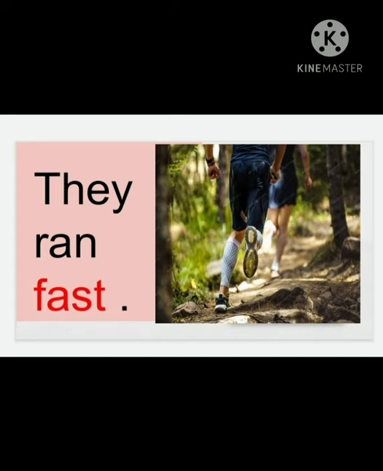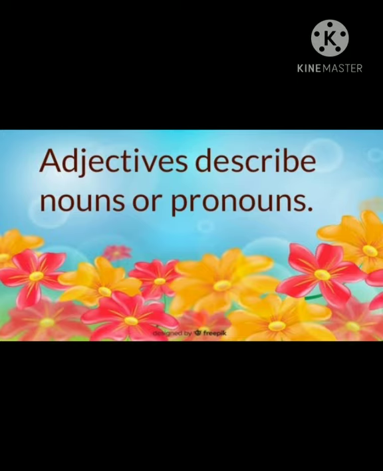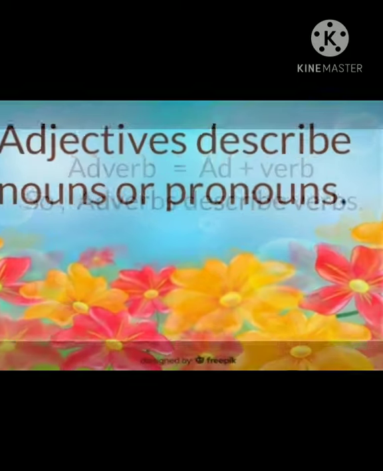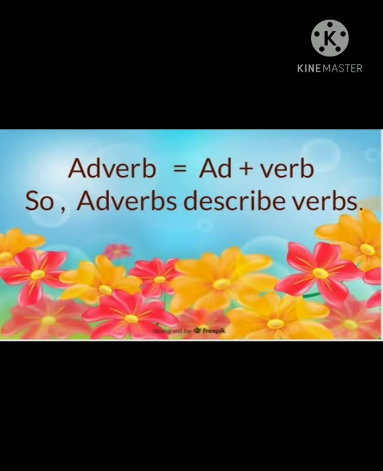So, by now, it's clear to you that adjectives are the words which describe nouns or pronouns, but adverbs are the words which describe verbs. Whenever confused between the two, just break the word adverb into two. Bring out the prefix and you will get add plus verb. That means a word which adds something to the verb, that is an adverb. So, this is the difference between adverb and adjective.